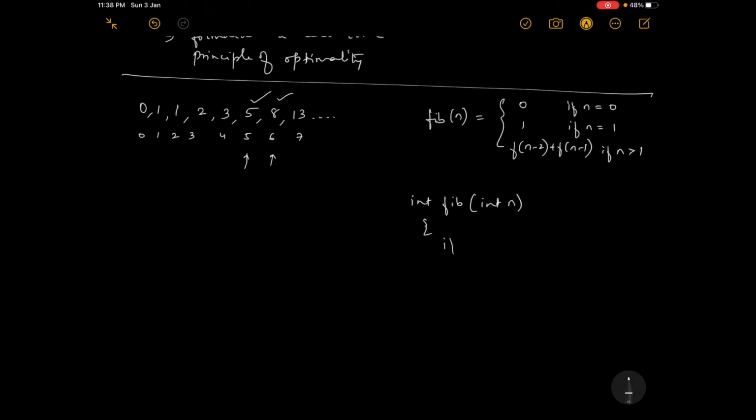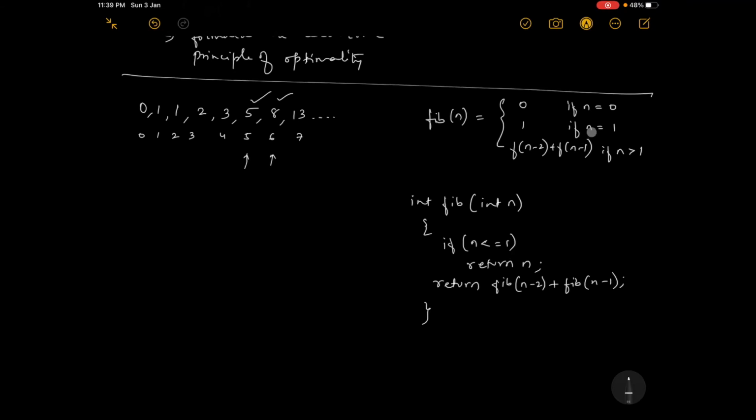How to get it? We check whether n is less than or equal to 1. If n is 0 or 1, simply return that value, return n, and else return fib of n minus 2 plus fib of n minus 1.